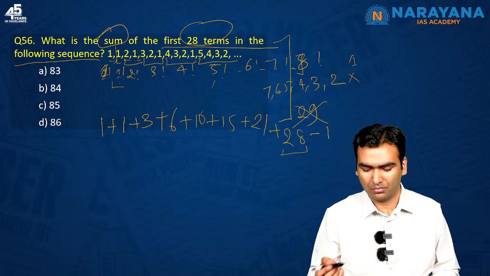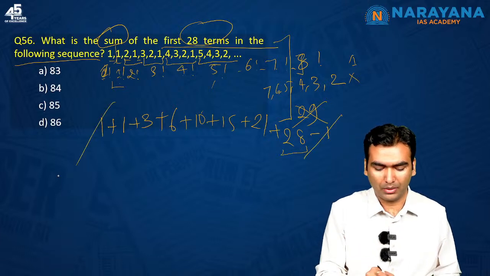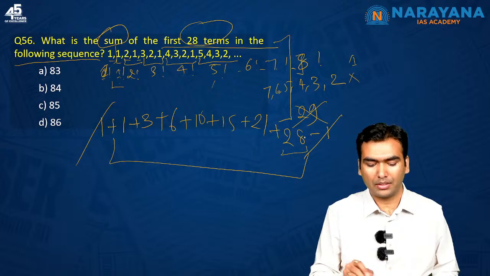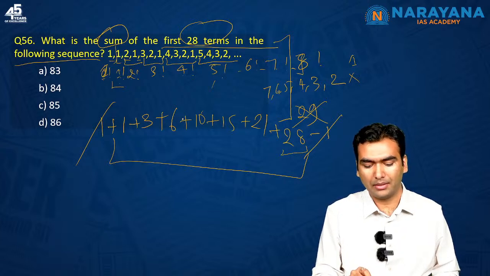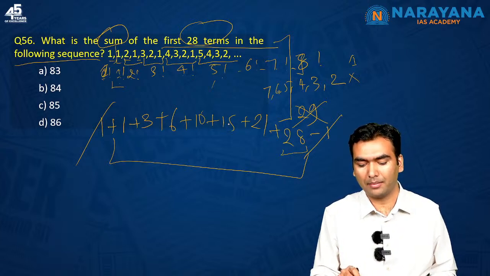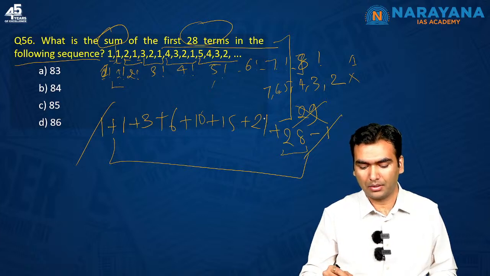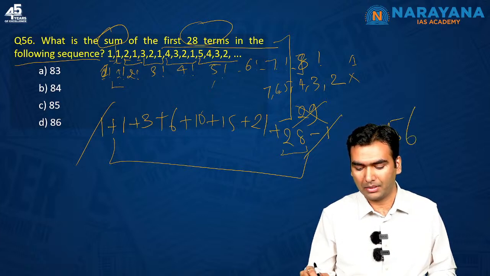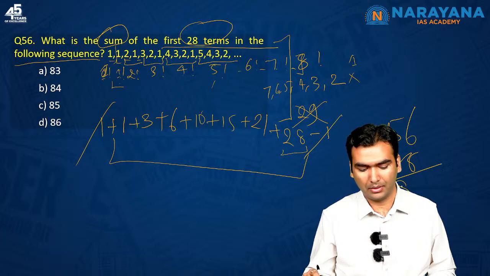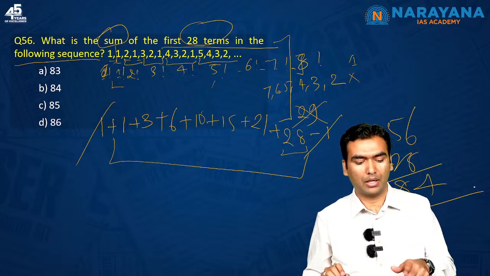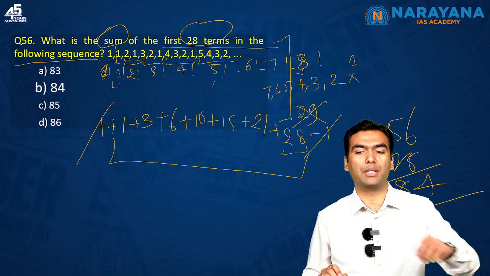Okay, so you can simply remove this one with this one and calculate the summation. 3 plus 1 is 4, 4 plus 6 is 10, 10 plus 10 is 20, 20 plus 15 is 35, 35 plus 21 is 56, plus 28 is 84. The answer is going to be B.